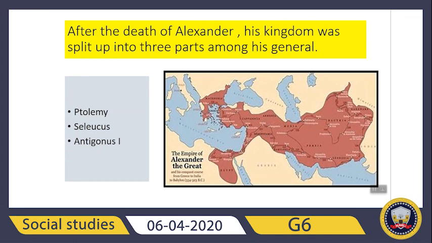Okay, so Alexander died without any sons old enough to rule. So his kingdom was split up into 3 parts among his generals. It's written on page 120. Okay, so here I made, after the death of Alexander, his kingdom was split up into 3 parts among his generals. Okay, so number 1 is, now here I put the name of the generals.